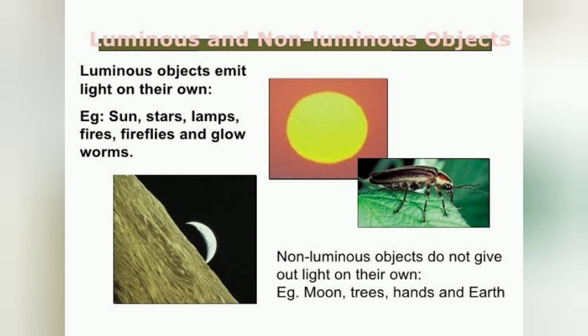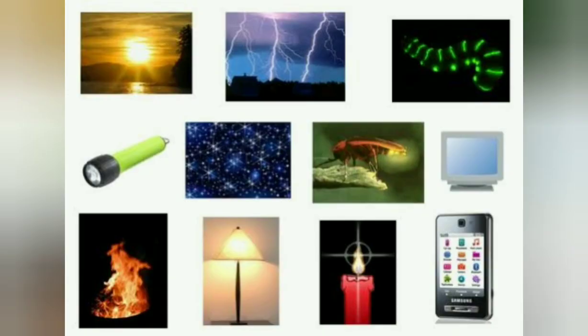Now, luminous objects can be of two types: man-made and natural. Natural luminous objects include the sun, lightning, glowworms, fire, fireflies and stars, all of which are naturally found. Whereas a torch, light, candle, mobile, your computer or laptop are all man-made, and so they are called man-made or artificial luminous objects.